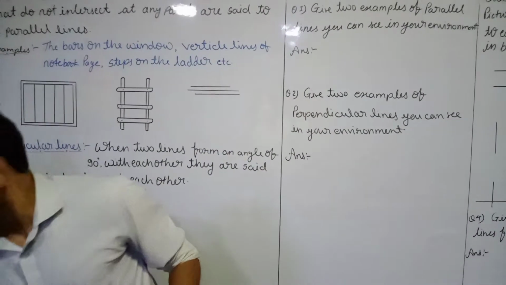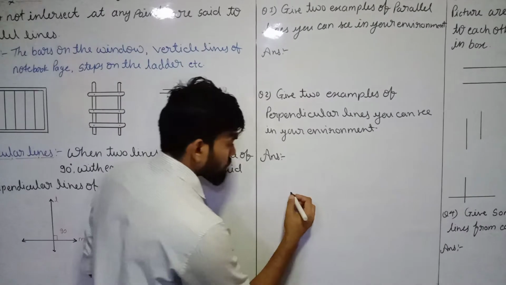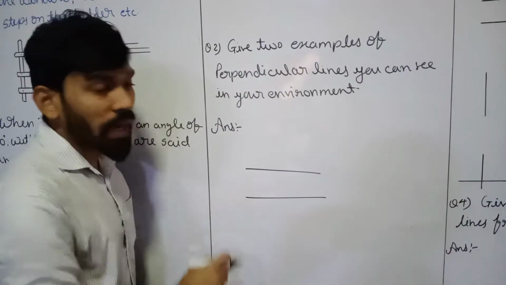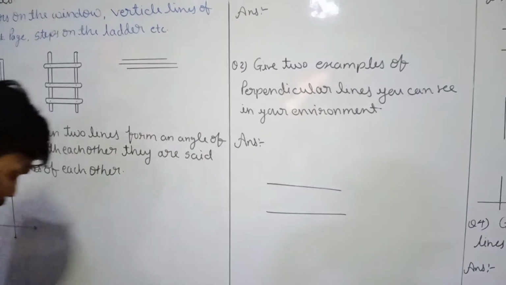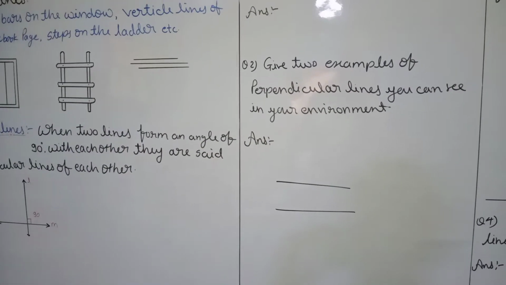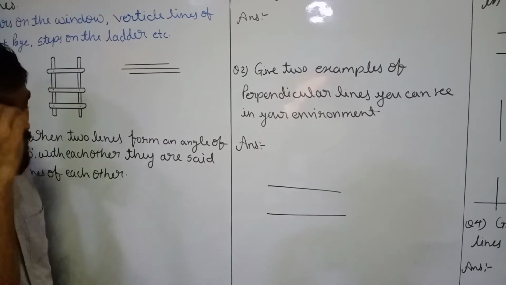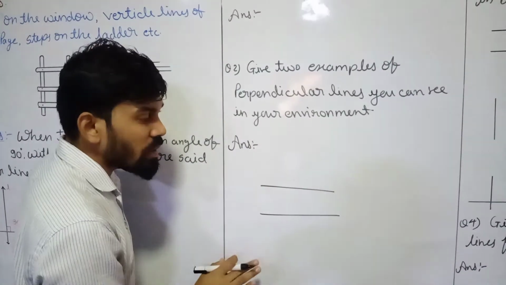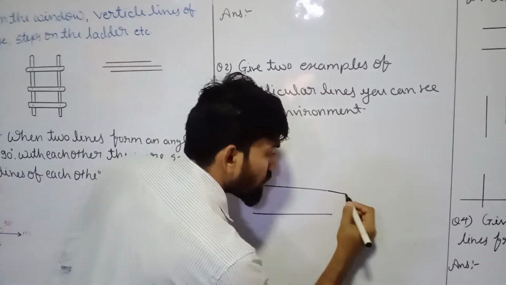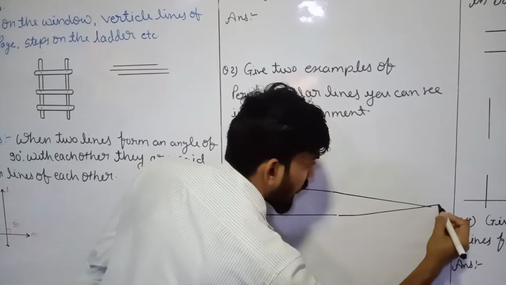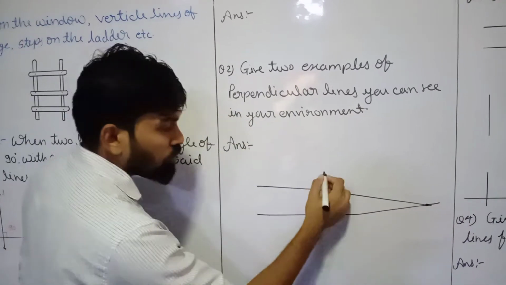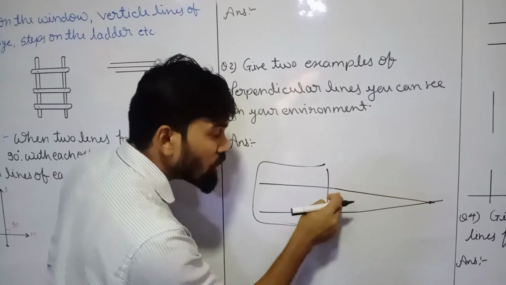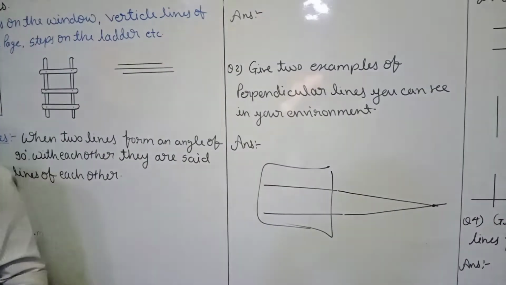Suppose you got a diagram like that. Do you think these two are parallel lines? You might say yes, it is a parallel line, but how are you going to define it? These two are not intersecting each other. These are in the same plane. But if this goes ahead, we are able to see only this much, but at some point anywhere these two lines are going to intersect each other.